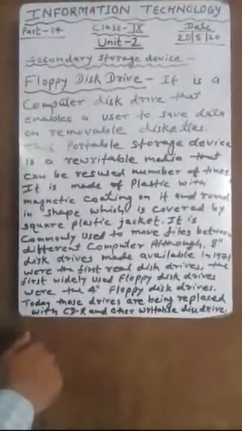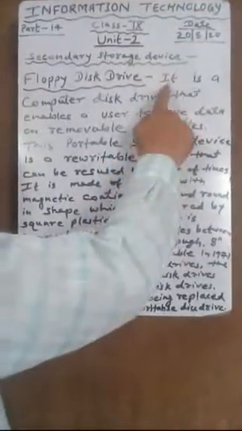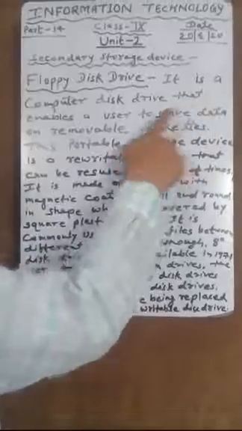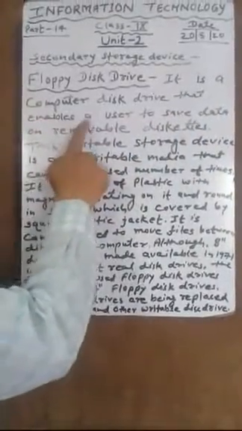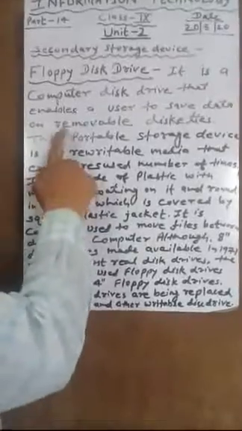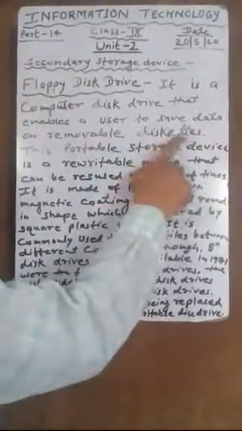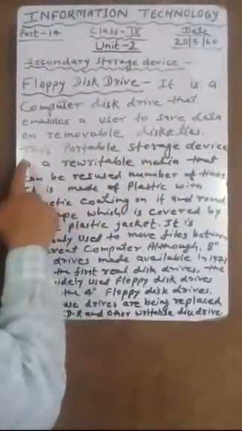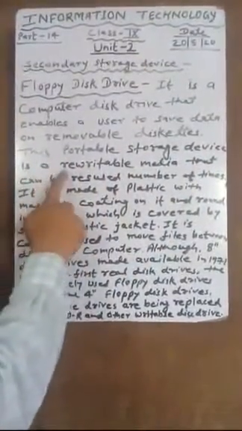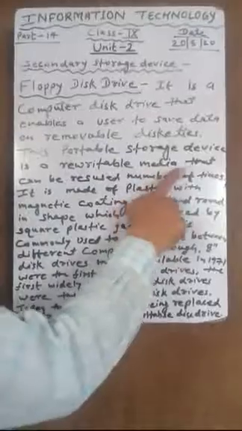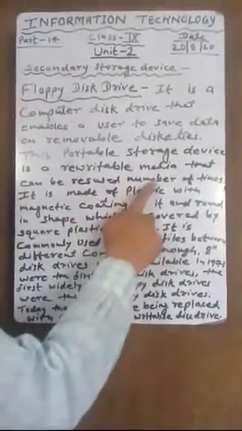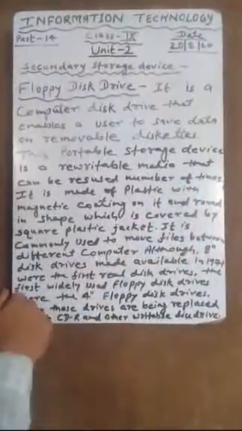Floppy disk drive. It is a computer disk drive that enables a user to save data on removable diskettes. This portable storage device is a rewritable media that can be reused a number of times.